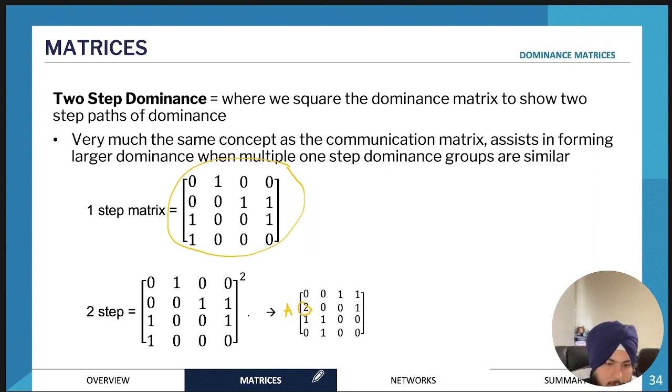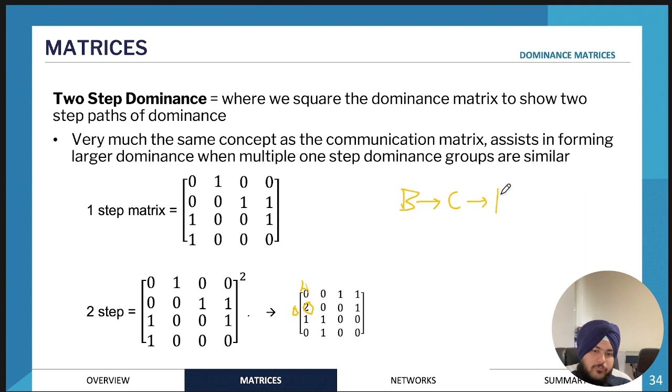And what this 2 shows here is, for example, if it was B and A, that B has beaten a team 2 times that has also beaten A. So for example, it might be B has dominated C, which has dominated A, and it might be that B has dominated D, which has dominated A. So this is what the 2 would indicate in that situation.